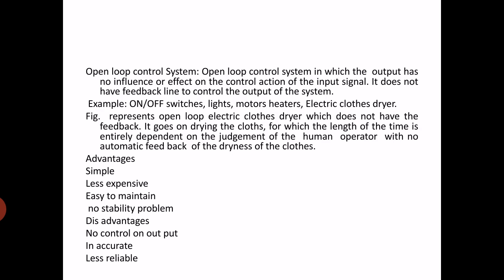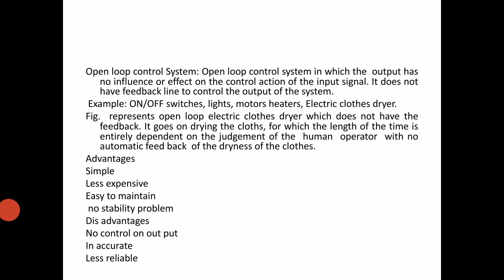It goes on drying the clothes, for which the length of time depends entirely on the judgment of the human operator, with no automatic feedback of the dryness of the clothes. So whatever length of time is required is decided by the operator. How long he keeps it on or off, that is called an open loop system.